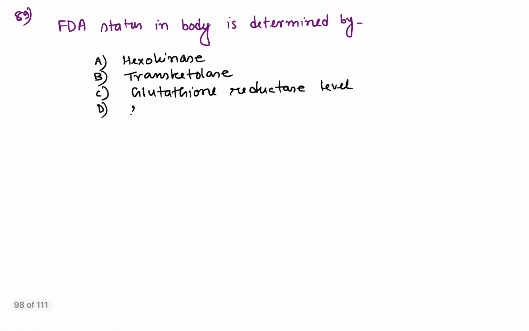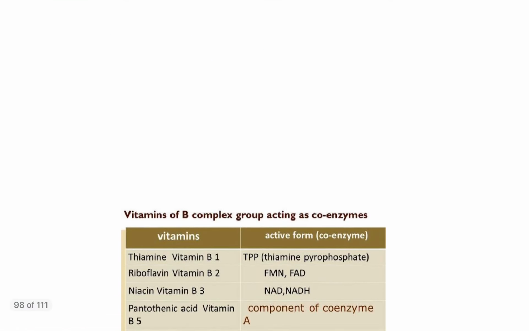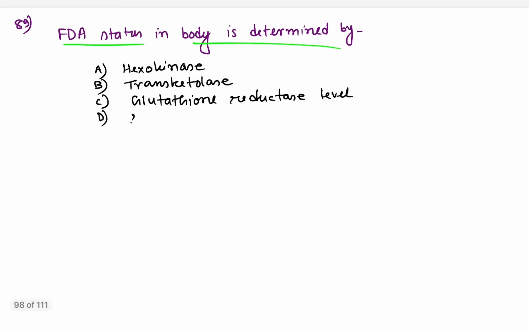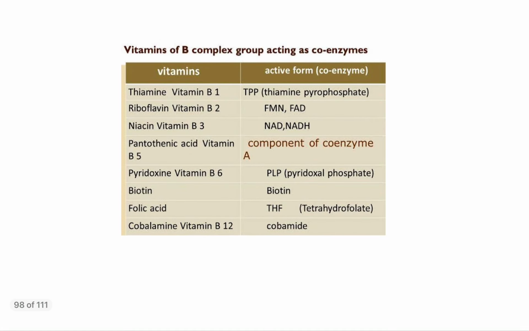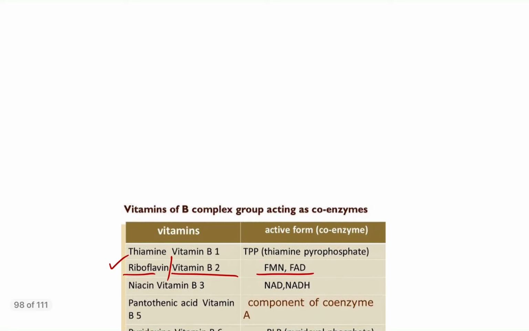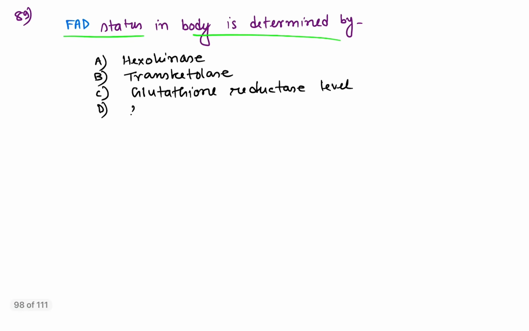Next, coming to question number 89, FAD status in the body is determined by which enzyme? As all of you know, FAD or FMN is the active form of riboflavin, vitamin B2. The enzyme activity to be checked for riboflavin status is glutathione reductase. So glutathione reductase level is the correct answer for the question to check the FAD status in the body.